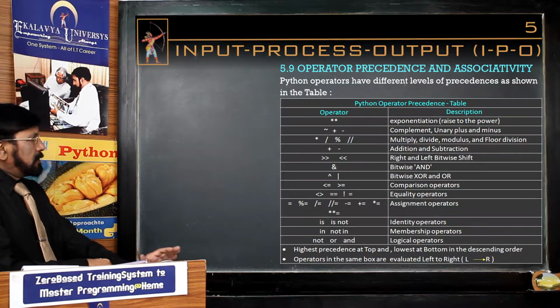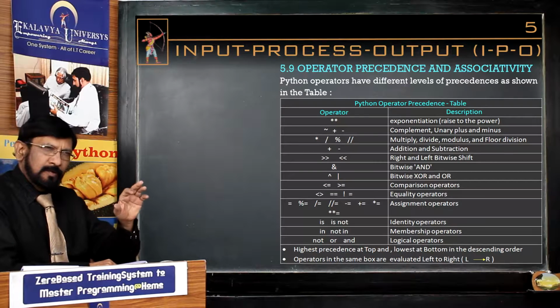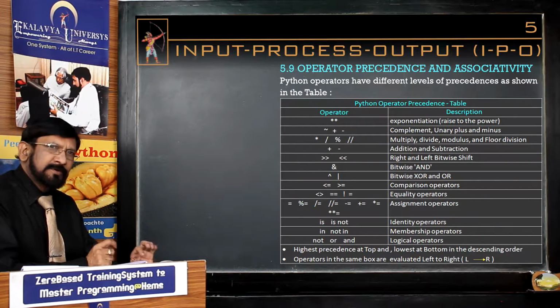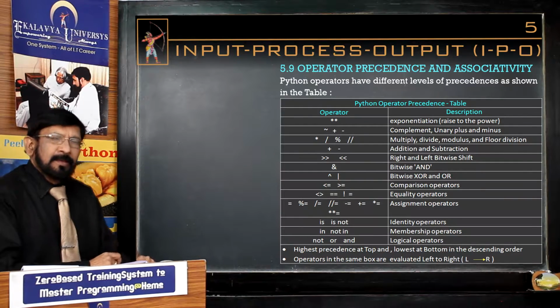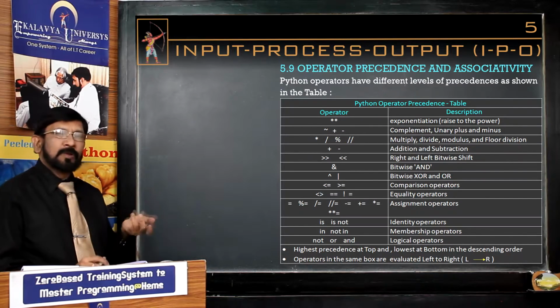Here first we have to understand what is the need of knowing the rules relating to precedence and associativity. Actually, we write expressions with multiple operators.